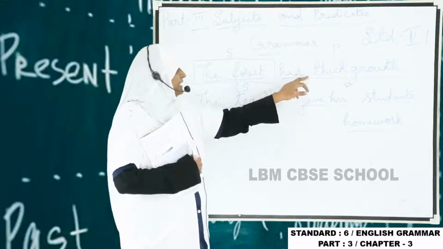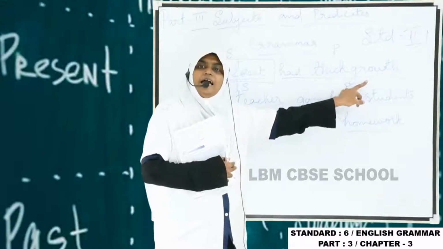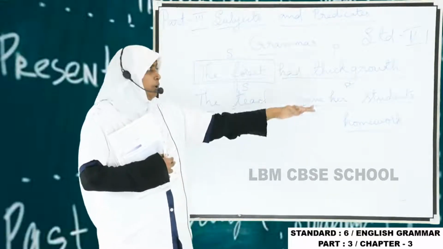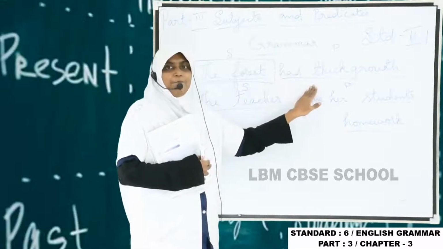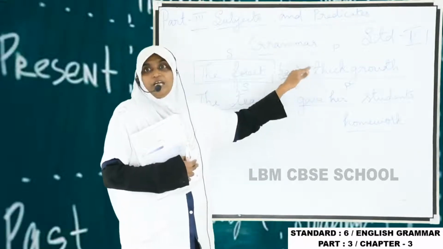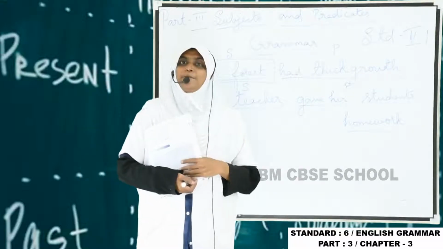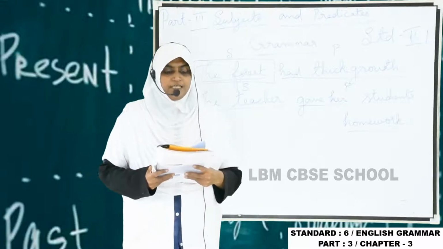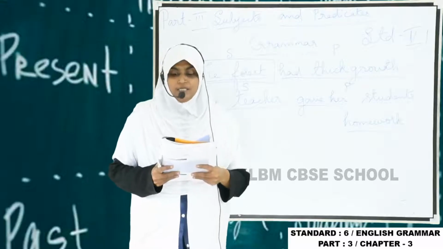Understand? "Had thick growth." Which had thick growth? "Forest had thick growth." So it tells about the subject. The second part tells about the subject, and that part we call the predicate. In the second part, something is said about the person or thing.